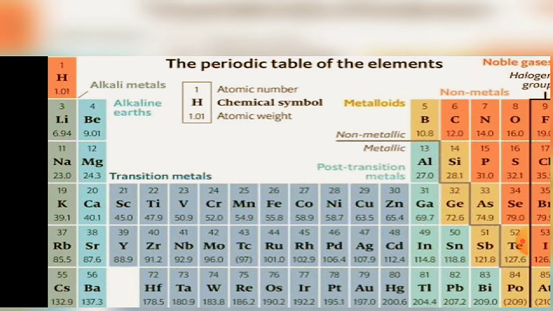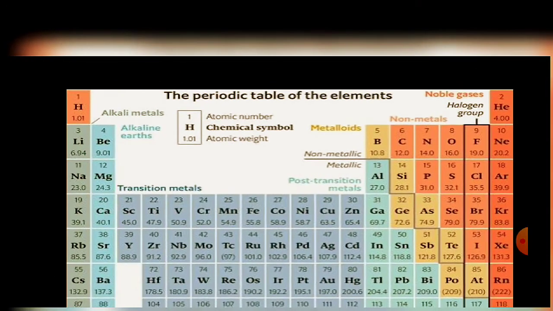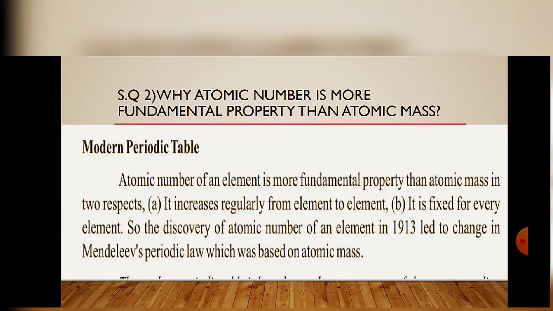The second reason why scientists use atomic number to arrange the elements is that it is fixed for every element. We can also say that atomic number is the identification number of an element. For example, atomic number one is for hydrogen, and it is fixed for hydrogen. No other element can have the same atomic number as hydrogen. So it is unique, fixed and specific for an element.